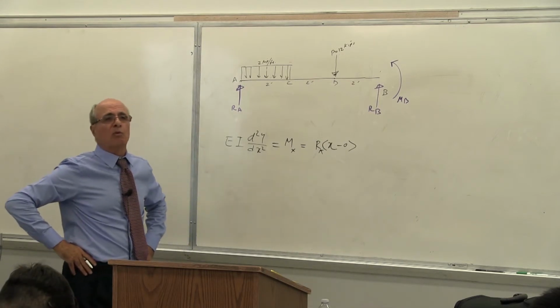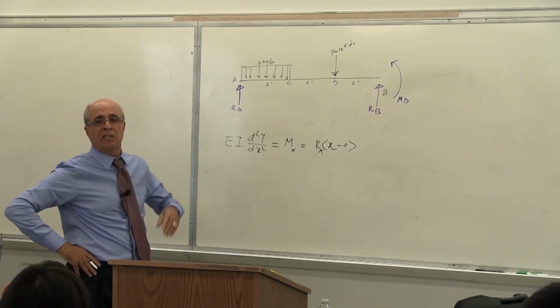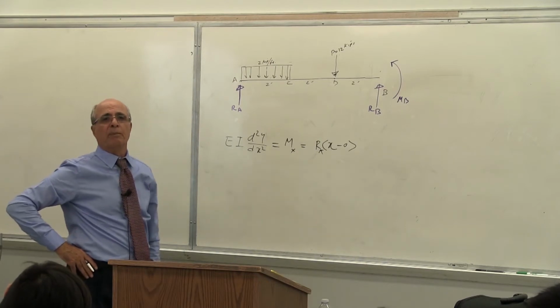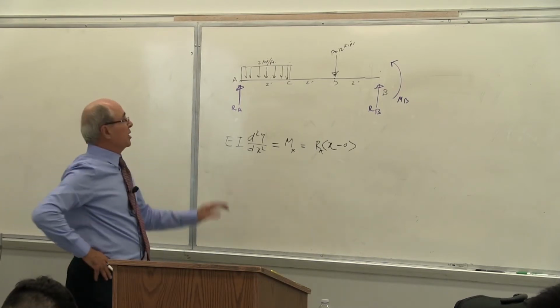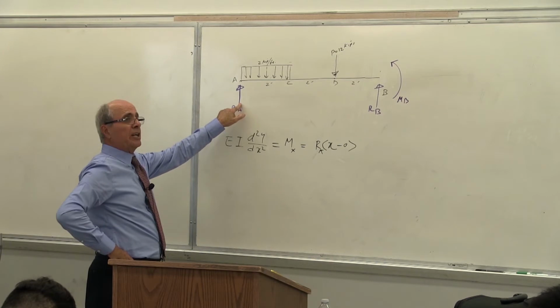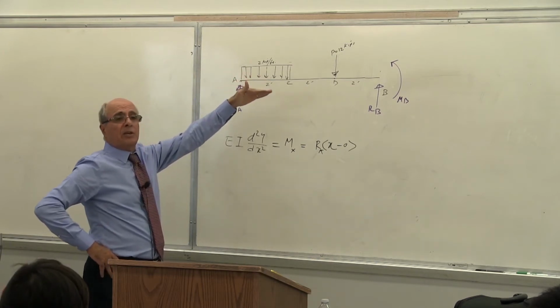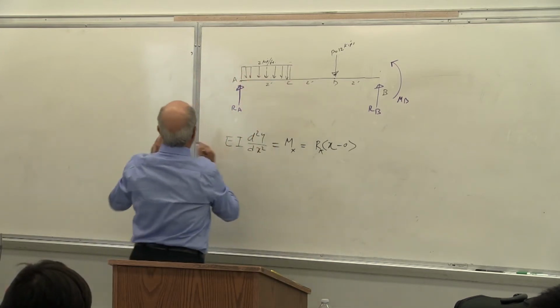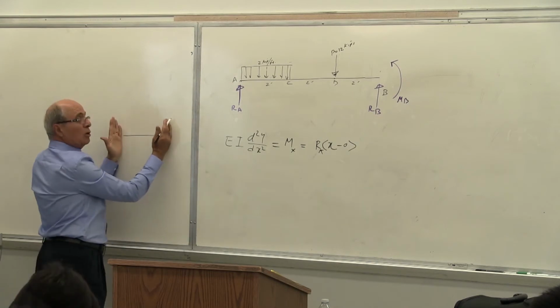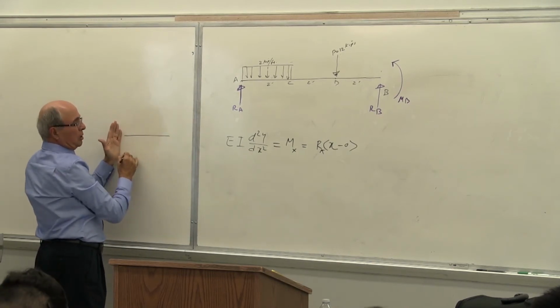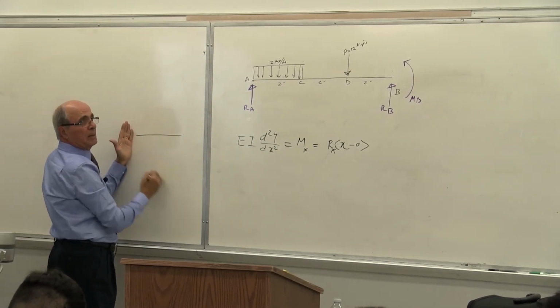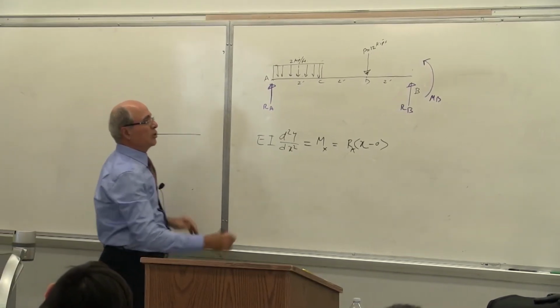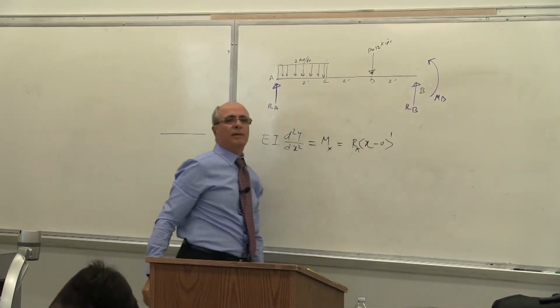Do I have power 0 or 1? Everybody should know that the answer is 1 because it's linear. Yes or no? As the result of RA, we had done this in the past: there is no load between, the shear is constant, the moment is linear. So it goes to the power of 1.